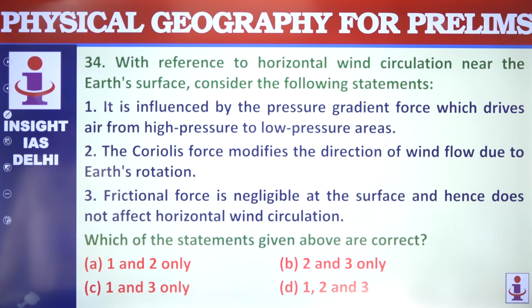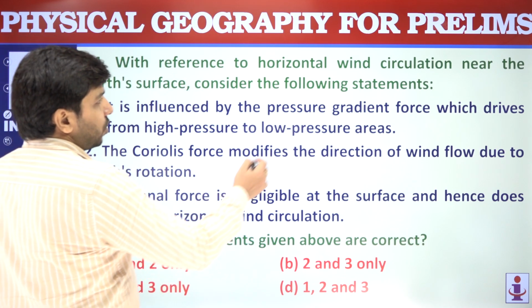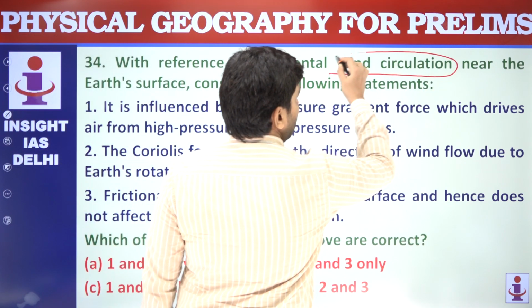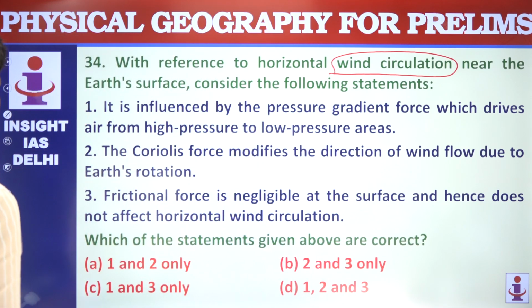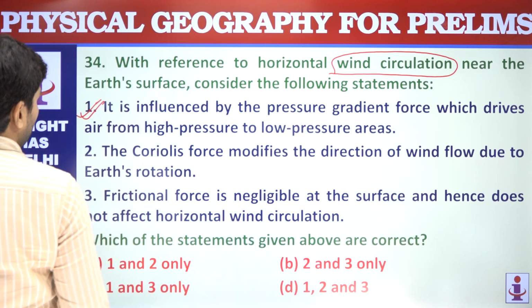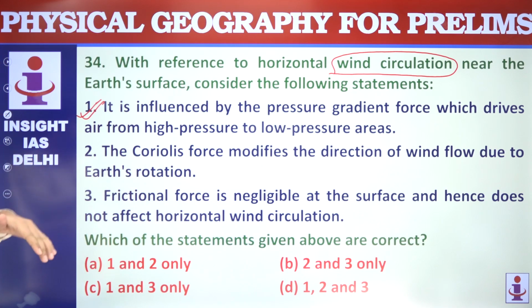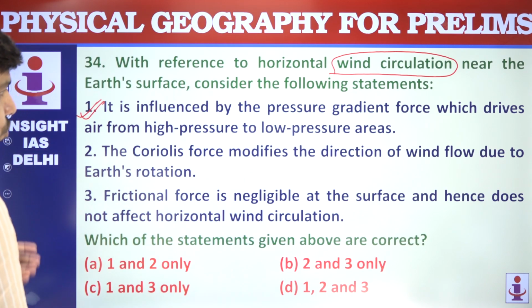Next question is on horizontal wind circulation. Question is on wind circulation near the Earth's surface. It is influenced by pressure gradient force. Yes, it is influenced by pressure gradient force. Higher region से lower region की तरफ when the air moves, that is called wind.